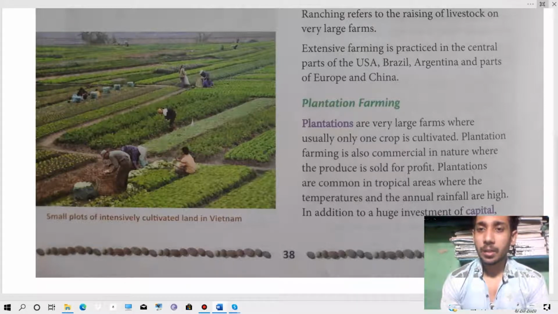Plantations are very large farms where usually one crop is cultivated. Means in plantation farming only one kind of crop is cultivated on a large farm. Plantation farming is also commercial in nature, where the produce is sold for profit. Means plantation farming is mainly used for selling purposes and getting profits. Plantations are common in tropical areas where the temperature and the annual rainfall are high. Means plantation farming needs a suitable temperature and high rainfall.